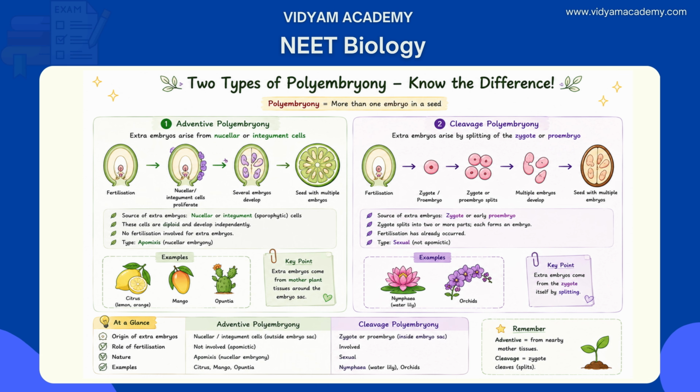In cleavage polyembryony, the zygote itself or the early proembryo splits into two or more units, each developing into a separate embryo. This is a sexual process. Fertilization has occurred. For example, Nymphaea, the water lily, and orchids.